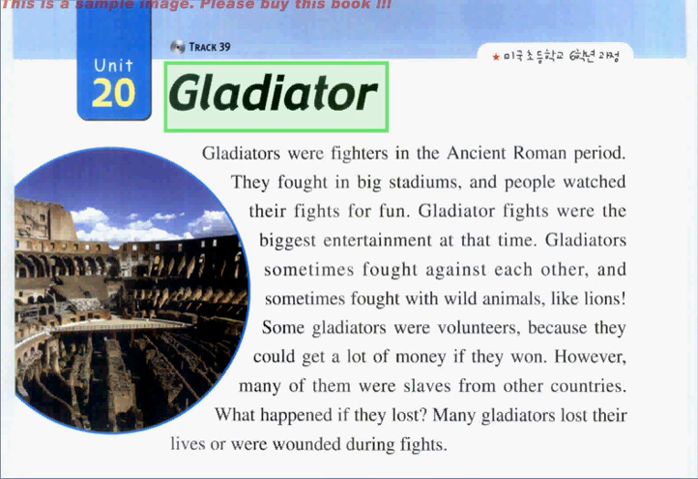And now, let's read this again, but faster than the first one. Let's begin.